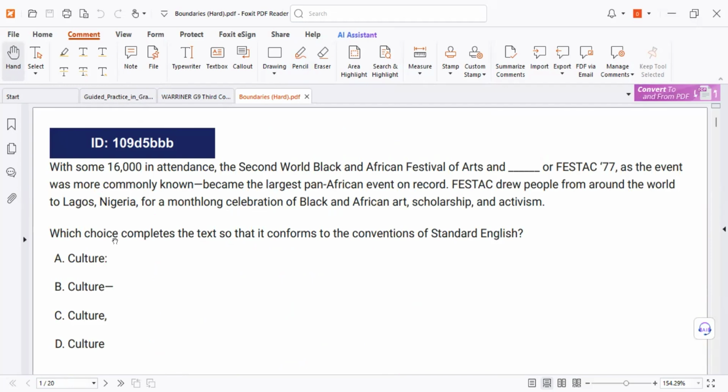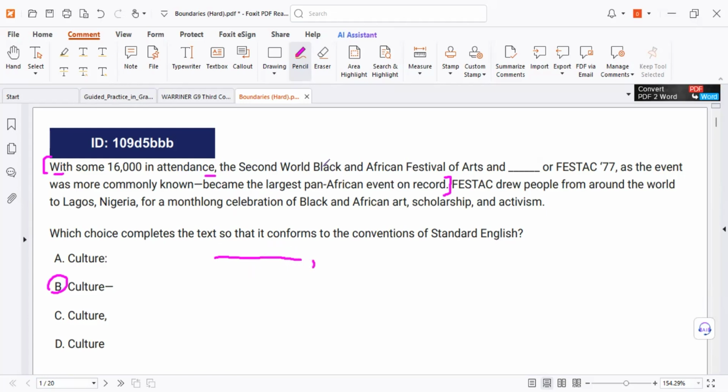Now, let's follow the rules. Let's prove together why it is correct. We follow the rules. I must read the sentence from the beginning to the end. Why? Because it's a punctuation question. Very easy. Look, prepositional phrase, we need a comma.